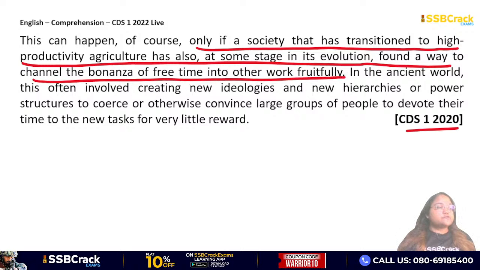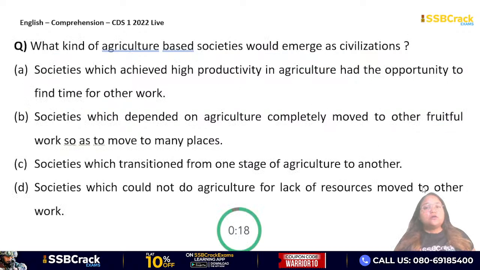So what kind of agricultural society will become a civilization here then? Societies which achieved high productivity in agriculture had the opportunity to find time for other work. Societies which depended on agriculture completely moved to other fruitful work so as to move to many places. Societies which transitioned from one stage of agriculture to another, or societies which could not do agriculture for lack of resources moved to other work.